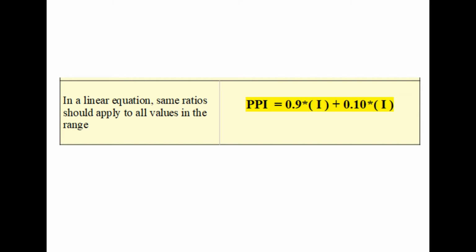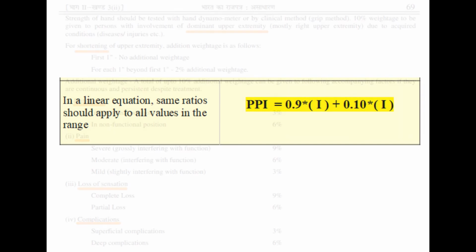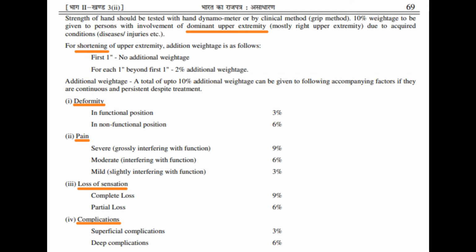Now, after knowing this ratio, let us look for more rules in Gazette which can help us to understand how to further quantify those intangible complications. I told you about the lists of complications in Gazette before. Let us see the lists in detail now.